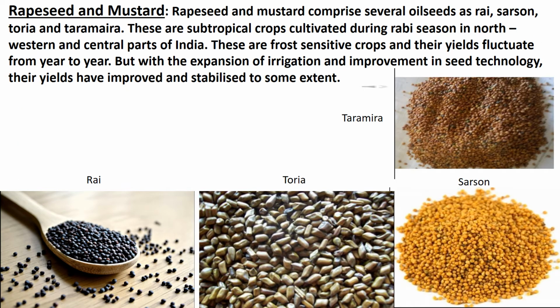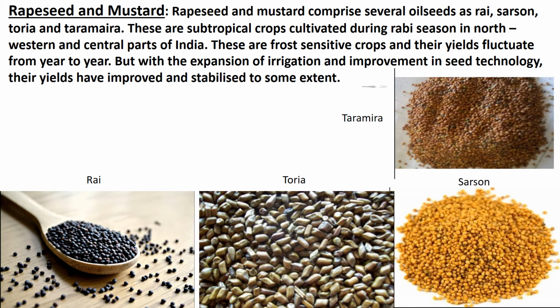Rapeseed and mustard. Rapeseed and mustard comprise several oilseeds such as rai, sarson, toria and taramira. These are subtropical crops cultivated during rabi season in northwestern and central parts of India. These are frost sensitive crops and their yields fluctuate from year to year.